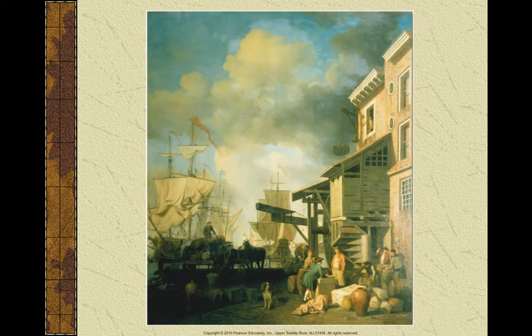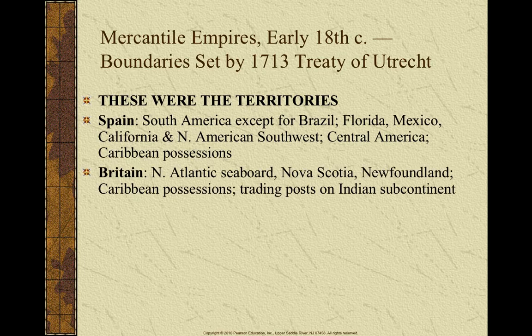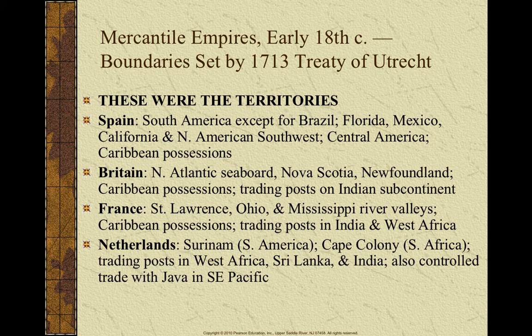Okay? And we're talking about this second phase. We're really going to focus on economics, ports, mercantilism, the mother country trading with their baby colony and exploiting that colony for raw materials. The colony sending those raw materials back to the mother country, manufacturing something, and then selling it back to the colony. And we're going to be talking about trade. The mercantile empires that we're going to talk about are Spain, Britain, France, and the Netherlands.